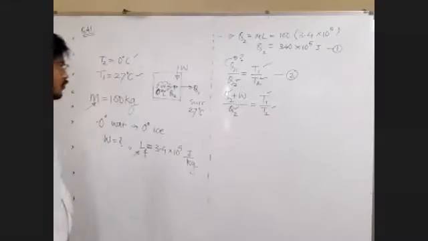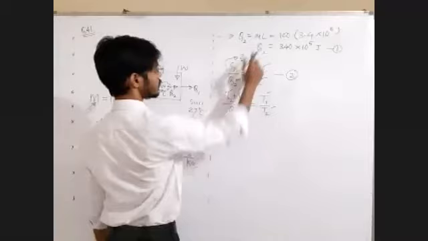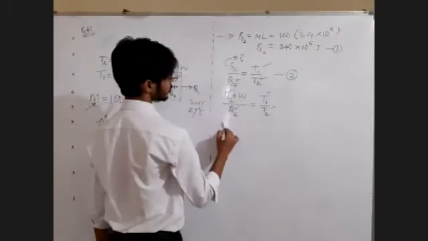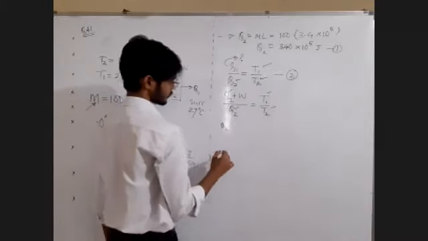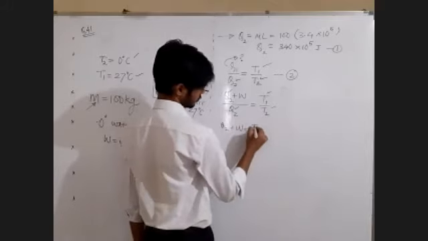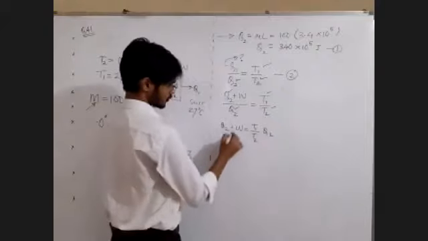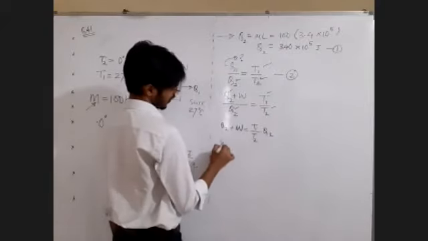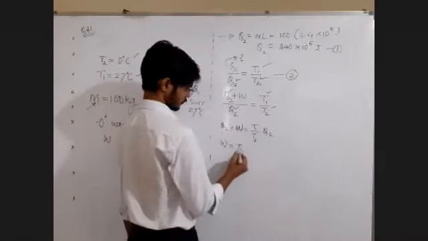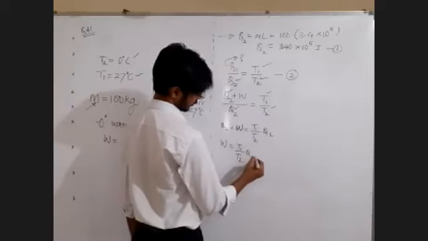Can you just find out that W for me? Do it fast. Q2 is 340 something. Let me keep that Q2 as it is, plus W. This Q2 on the right hand side, T1 upon T2 into Q2. See, I am not putting the values. I am arranging the equation for W first and then I will be finding the answer, because that will reduce my writing task.